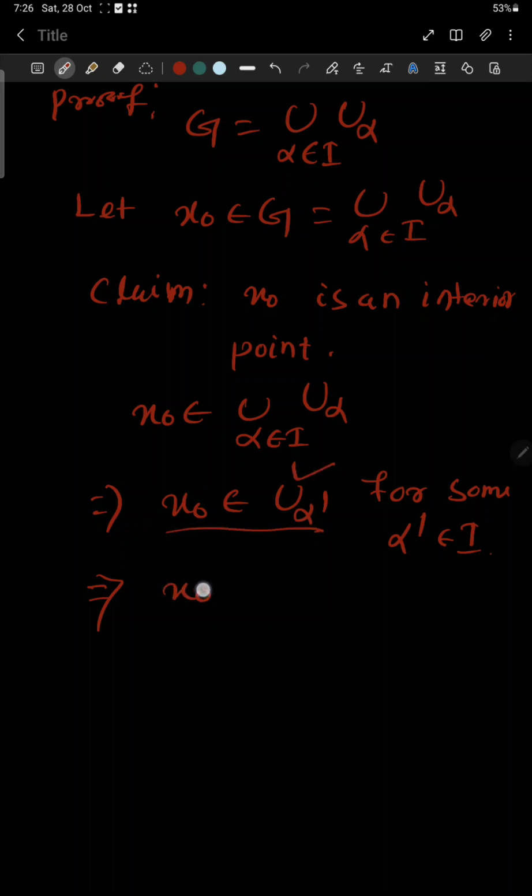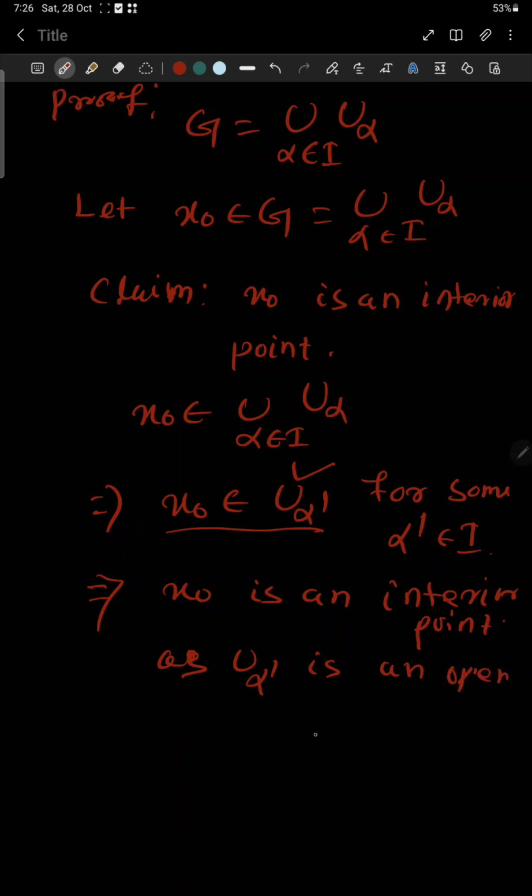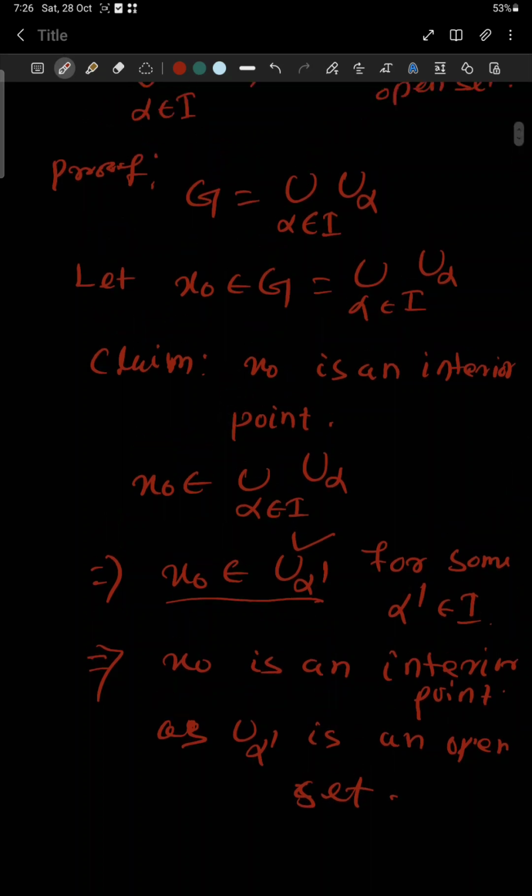This implies that x0 is an interior point. Why is x0 an interior point? Because U alpha dash is an open set. So every point of G is an interior point. This proves that an arbitrary union of open sets is an open set.